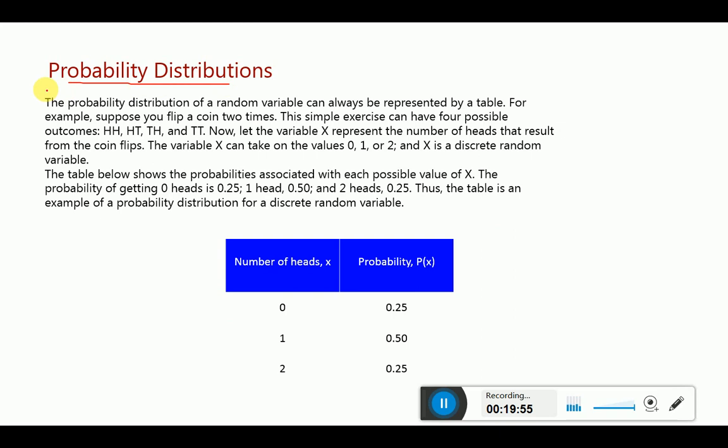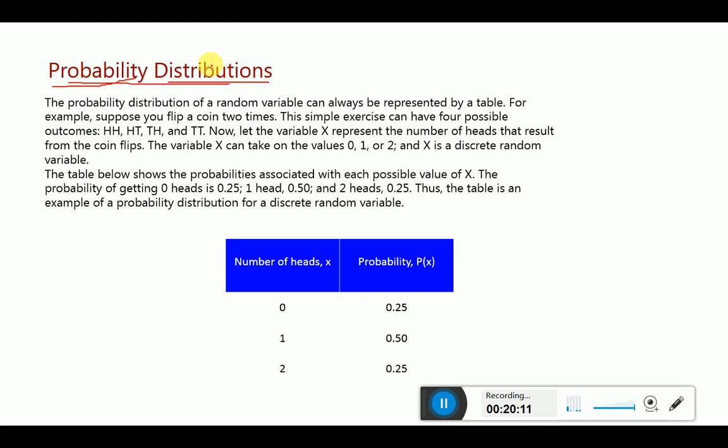Probability simply means chance of something. Distribution, in simple words, means arrangement of the data; that is called distribution. Simply stated. Is it? Now what is probability distribution?